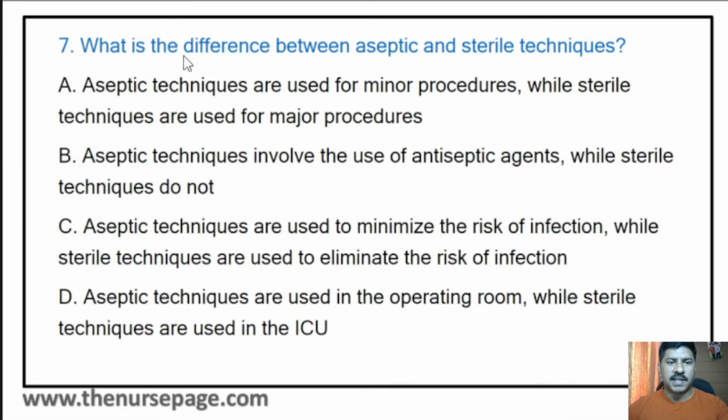Seventh question, what is the difference between aseptic and sterile techniques? Aseptic techniques are used for minor procedures, while sterile techniques are used for major procedures. Aseptic techniques involve use of antiseptic agents, while sterile techniques do not. Aseptic techniques are used to minimize the risk of infection, while sterile techniques are used to eliminate the risk of infection. Aseptic techniques are used in the operating room, while sterile techniques are used in the ICU.